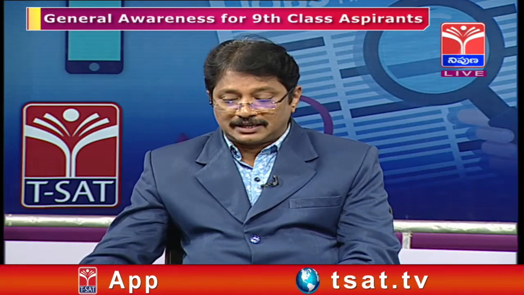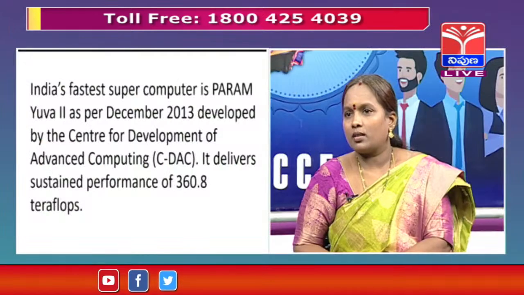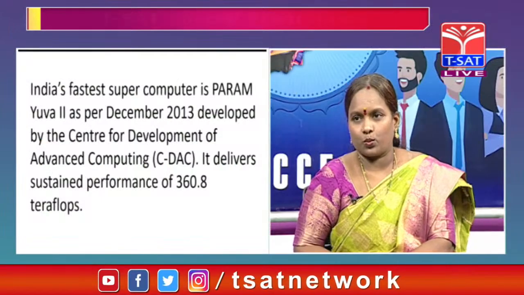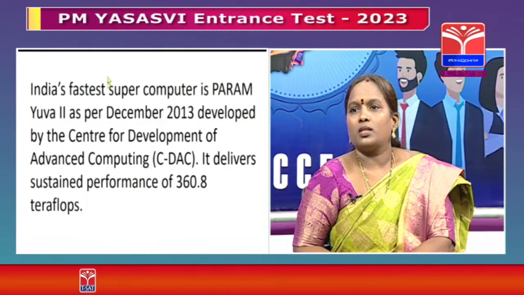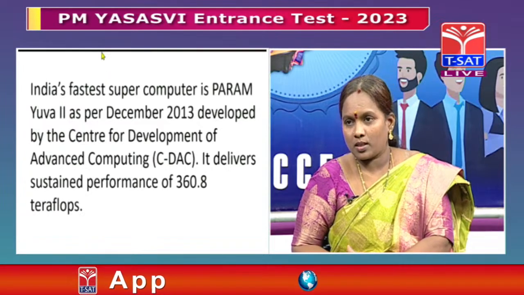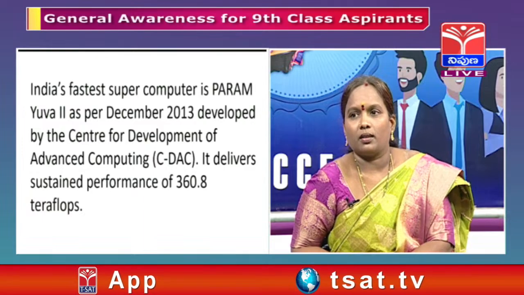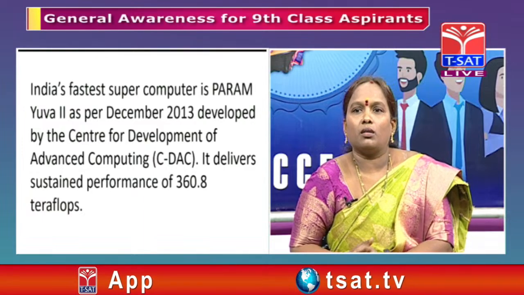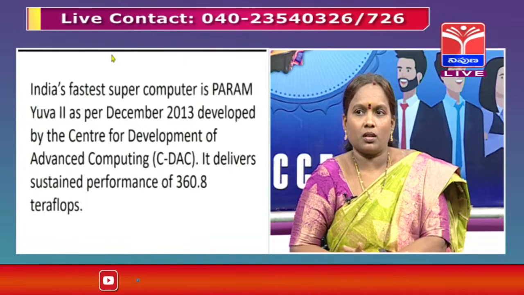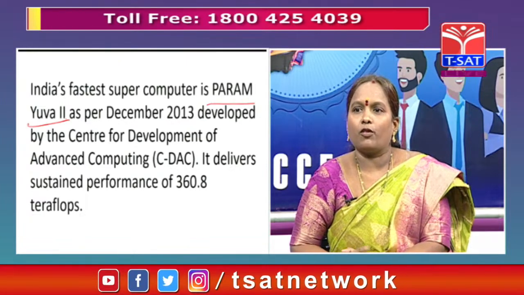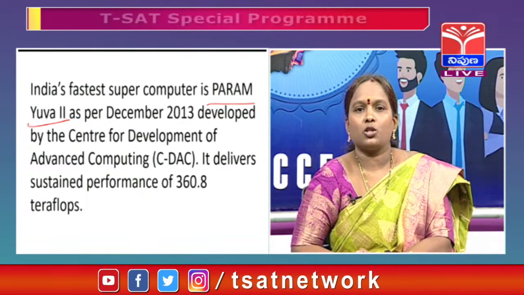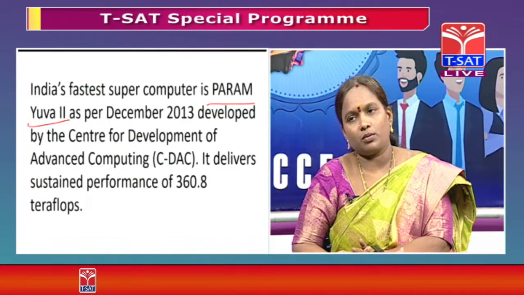Sobarani madam, can you say which is the fastest supercomputer till to date? Till to date it is Param Yuva 2. As per December 2013, it was developed by the Center for Development of Advanced Computing, that is C-DAC. Its sustained performance is about 360.8 teraflops, and the fastest supercomputer is Param Yuva 2.